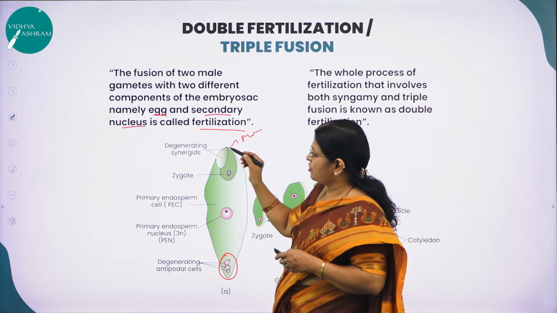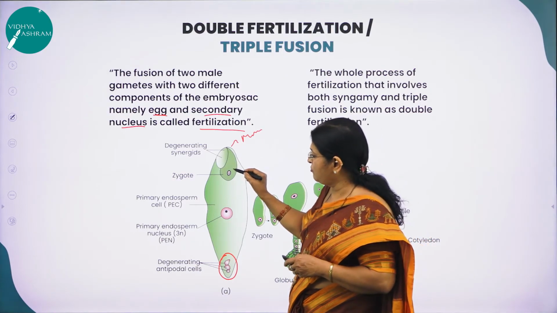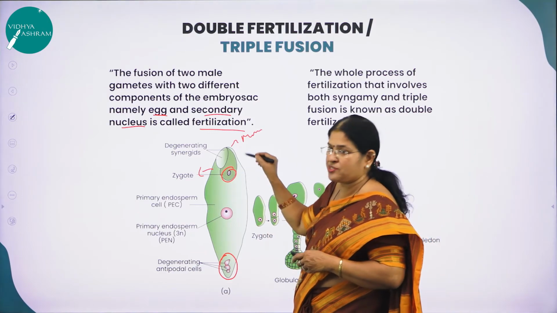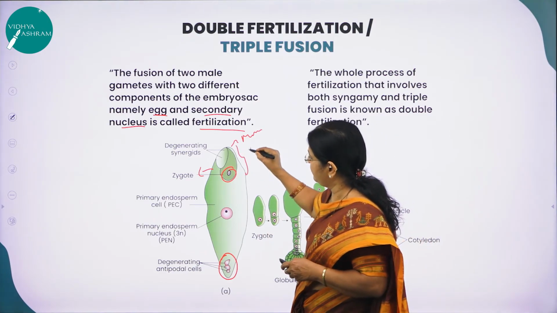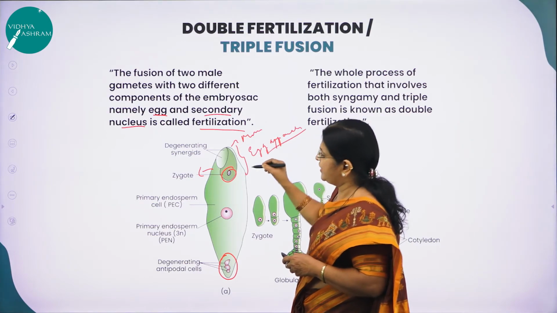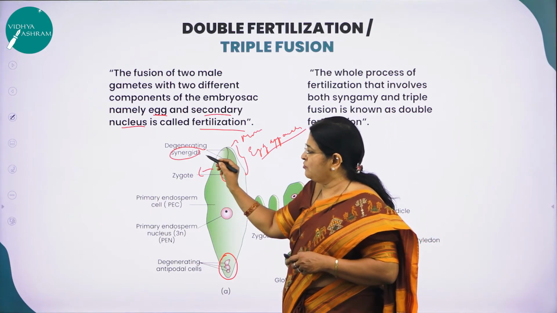As I said, one of the male gametes comes and fuses with the egg cell to form what? To form the zygote. And actually this is called the embryo sac, this is called the egg apparatus. This whole thing will be called what? Egg apparatus. What is carried in the egg apparatus? The egg apparatus contains 2 synergids and 1 egg cell.